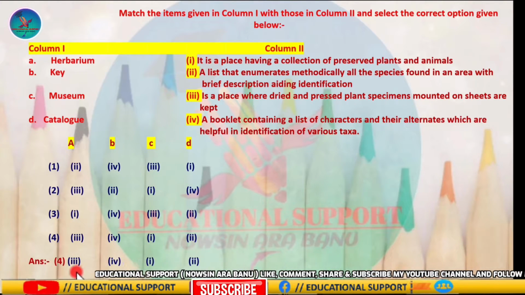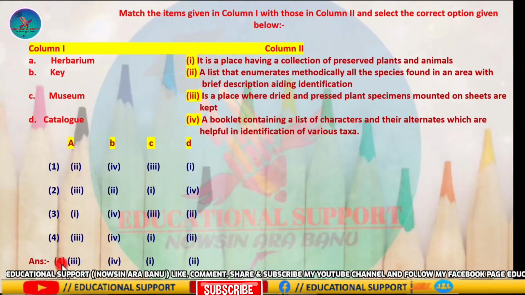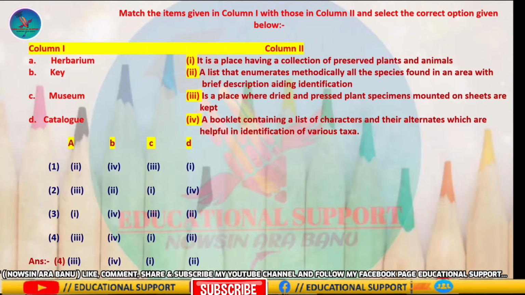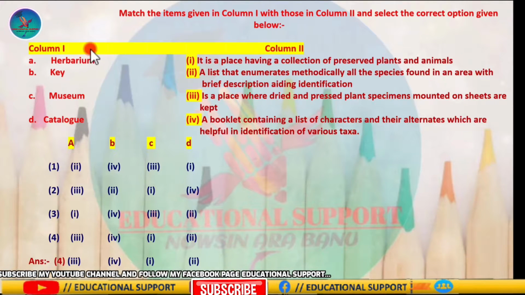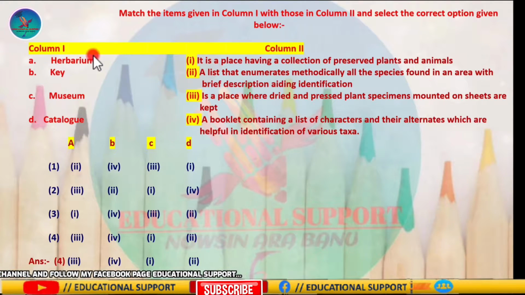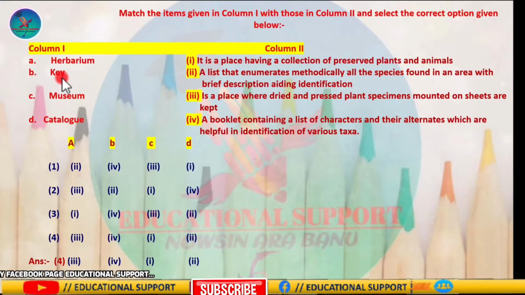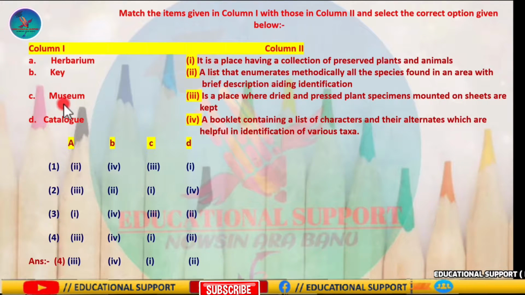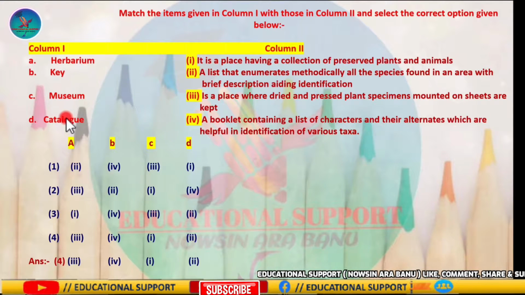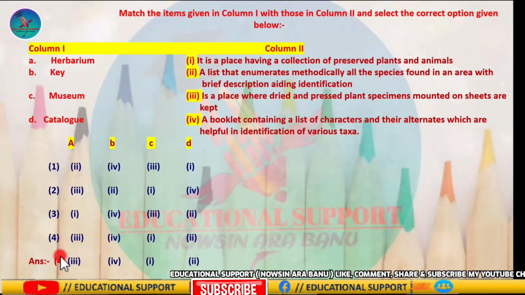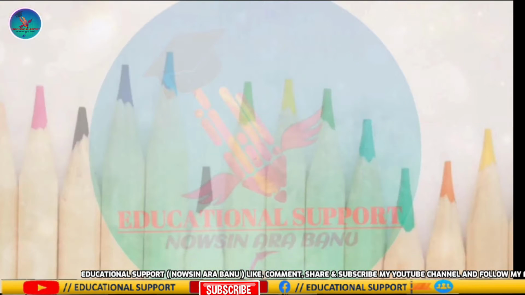So the correct answer is option 4, because herbarium is dried and pressed plant specimens, and key is for identification of various taxa. In a museum, plant and animal specimens are preserved, and catalog is alphabetical listing of species. So the correct answer is option 4.